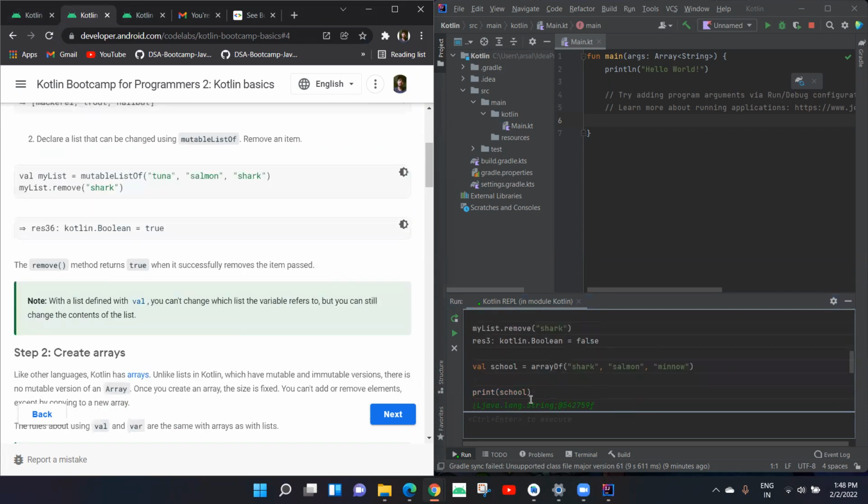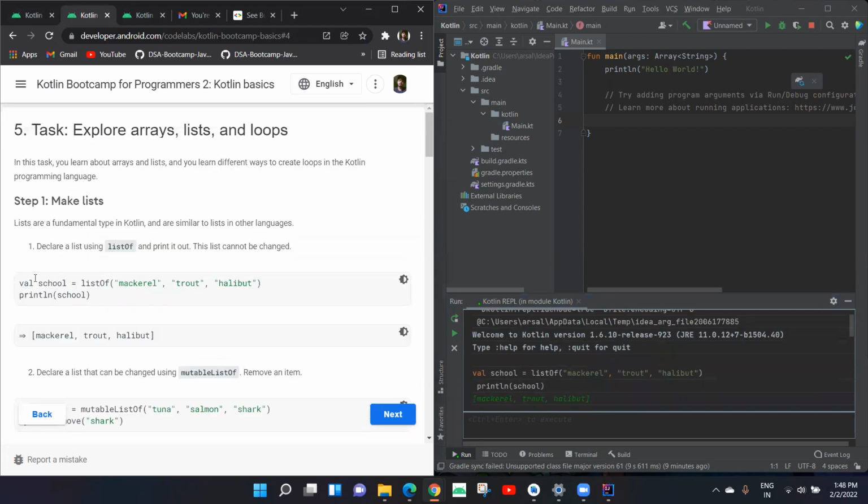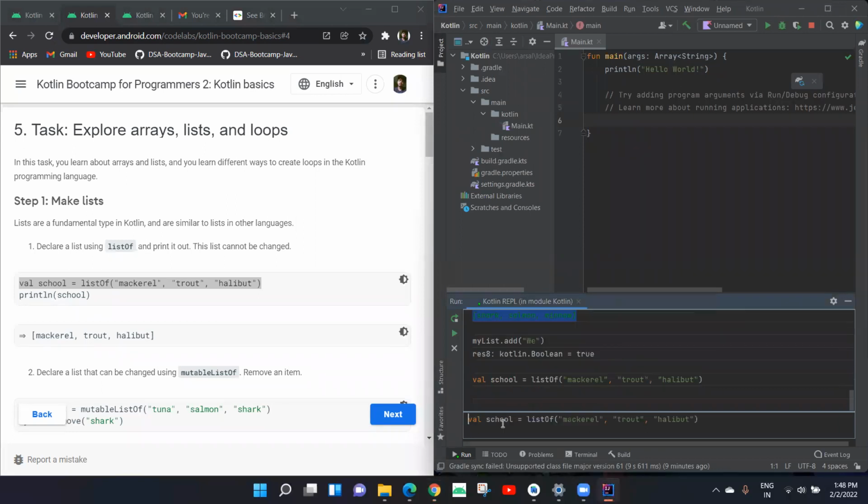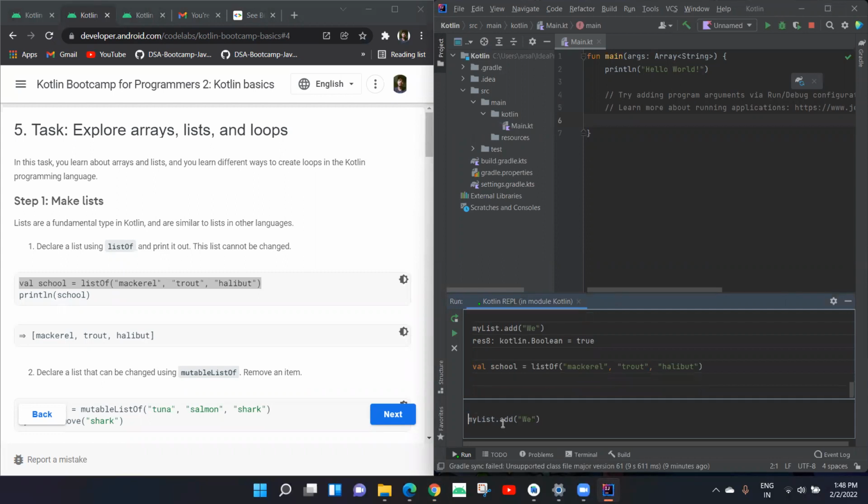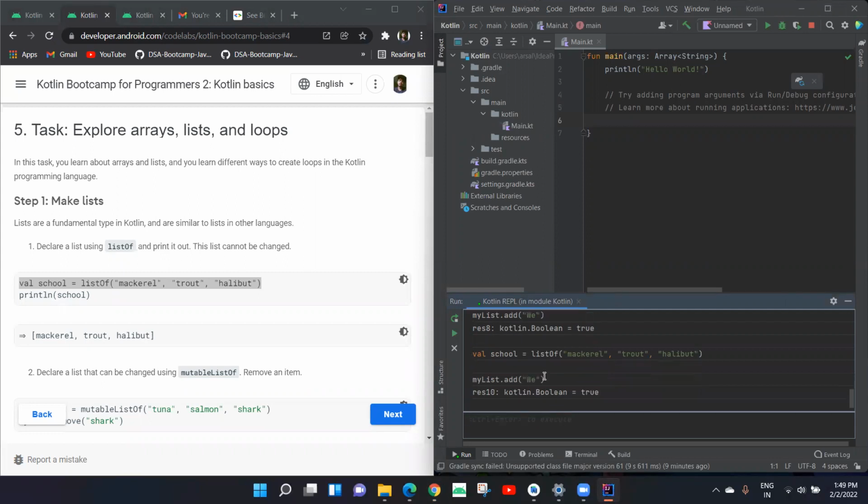And in the case of a list, we previously defined this, and if we want to add an element, we can use the add function, mylist.add v, and then it is added. It returns true.